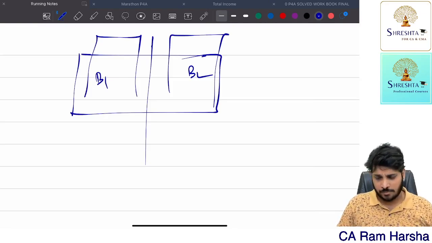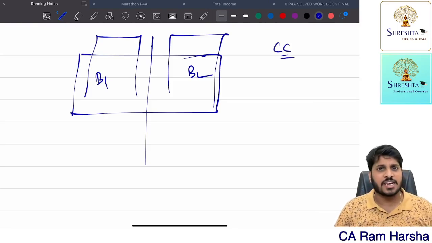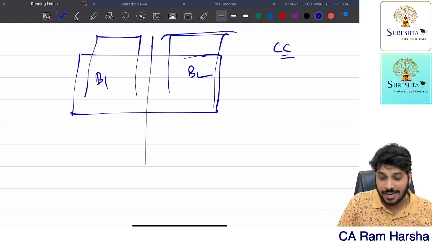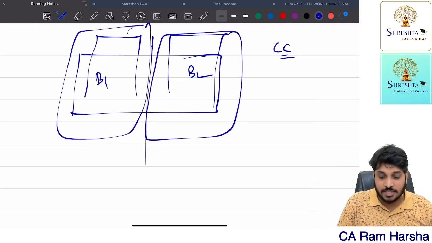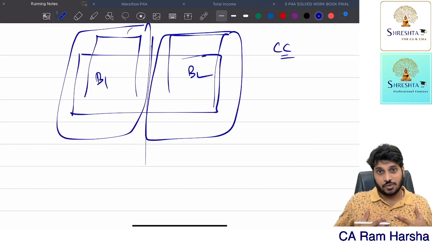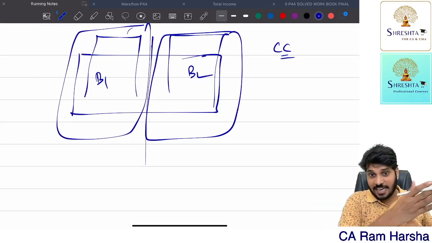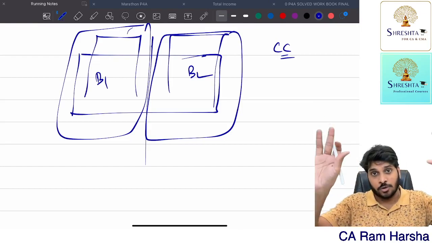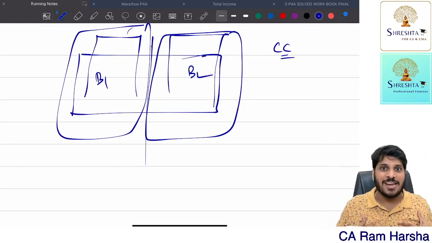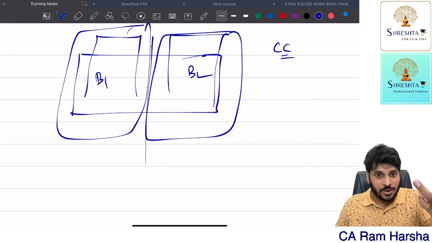Once everything is over, once the completion certificate comes, what the builder told is, entire building 2 plus land put together, you only keep it. Now this building and this land portion, I will take it. So you are the owner of the land fully. First of all, entire land you are the only owner. But after I constructed 2 buildings, 1 building I gave it to you. In return, what you did? You gave me the land portion.